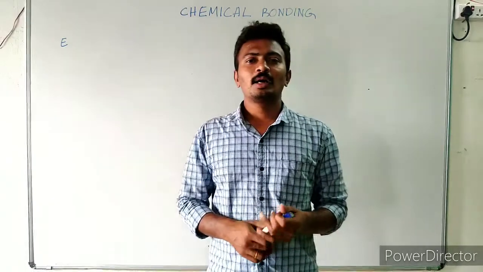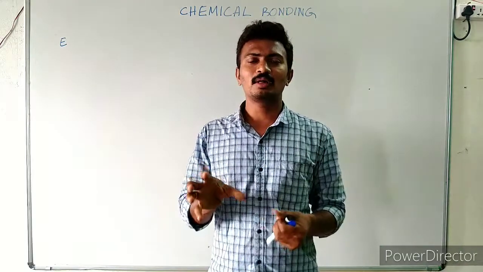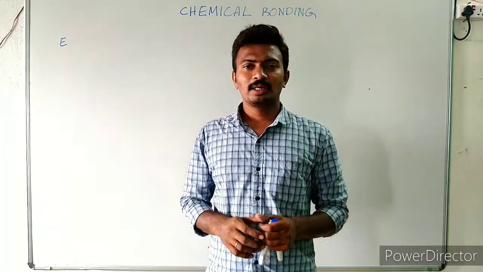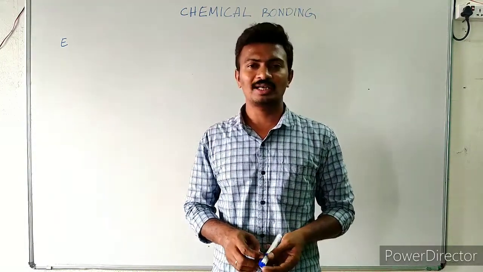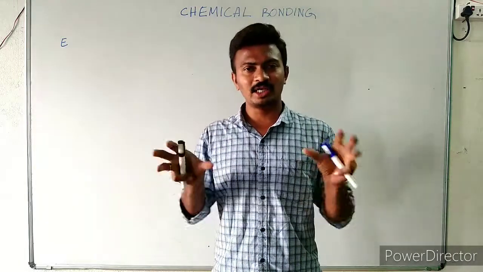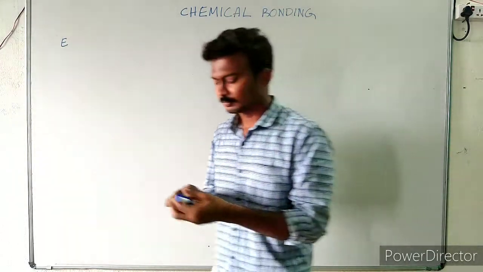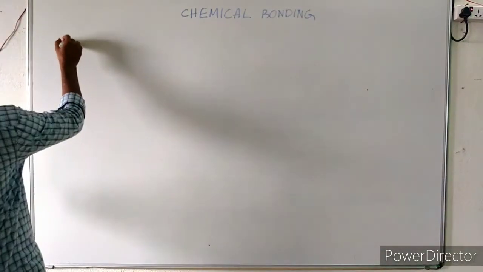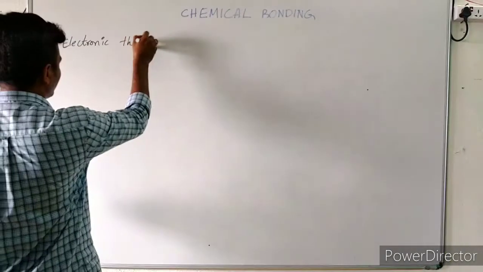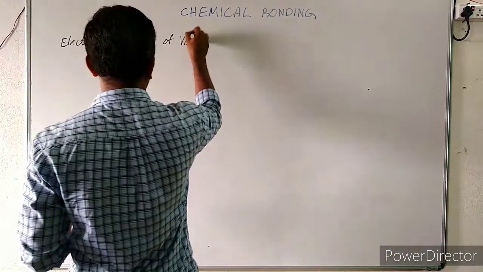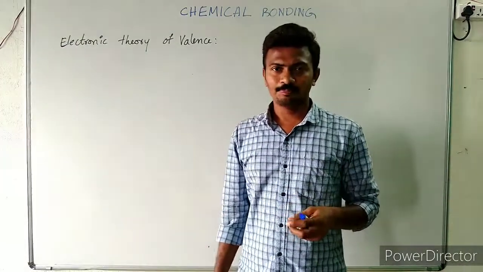Hello everyone. As we have discussed, many theories were put forward to explain the nature of bonding and how a chemical bond forms. Here, the electronic theory of valence was proposed by Lewis and Kossel. They tried to explain the nature of bonding individually, and together it was put forward as a theory, the electronic theory. So this theory is known as what? Electronic theory of valence, because this theory is based on the valence electrons only, right?